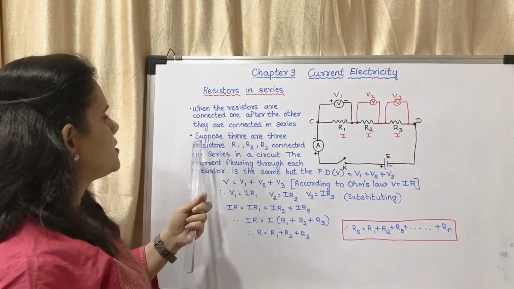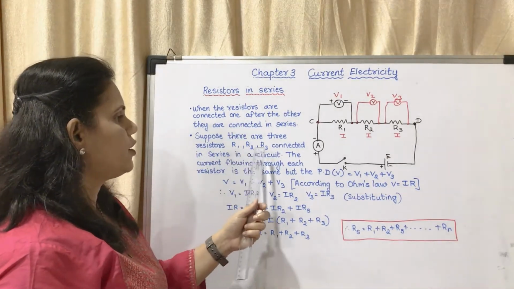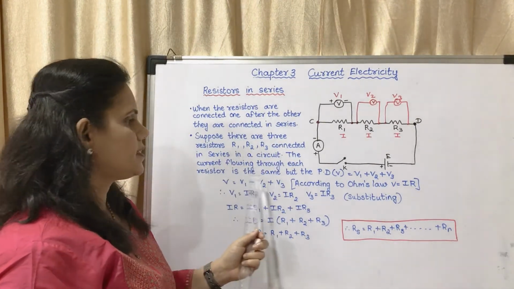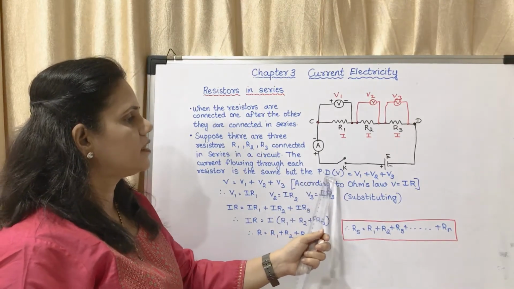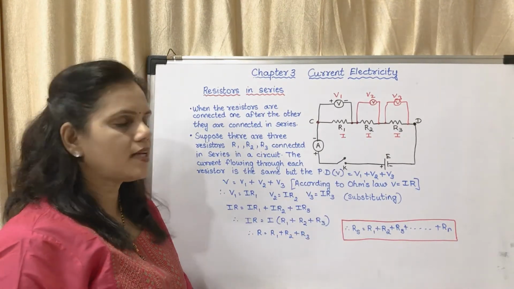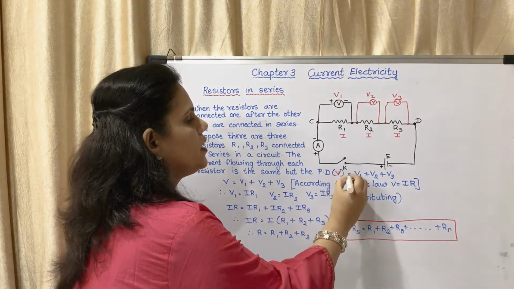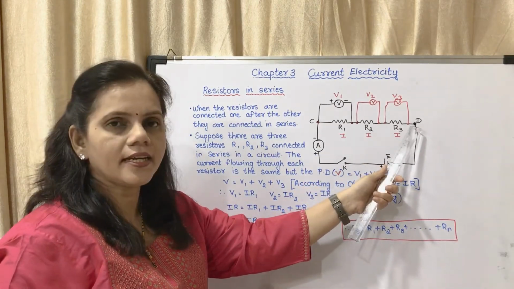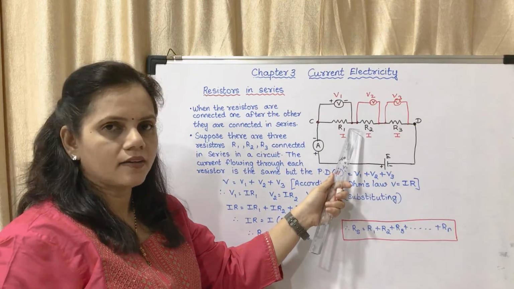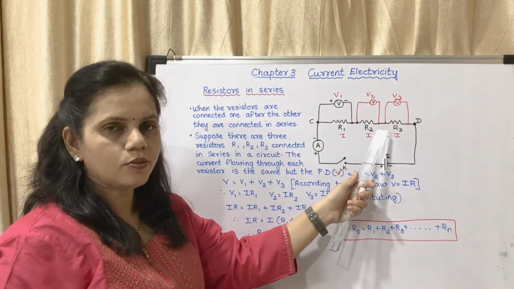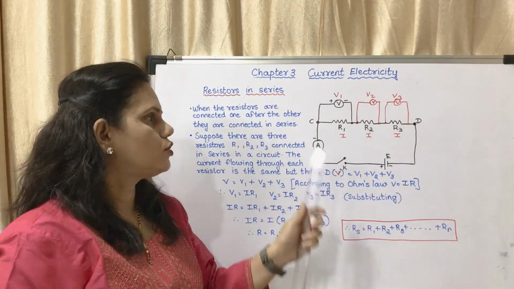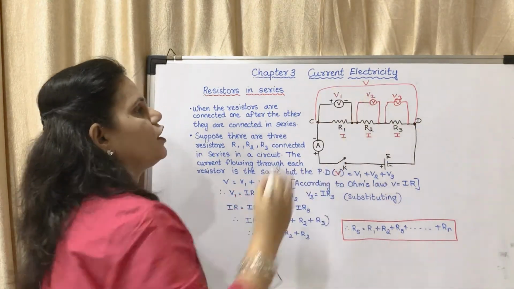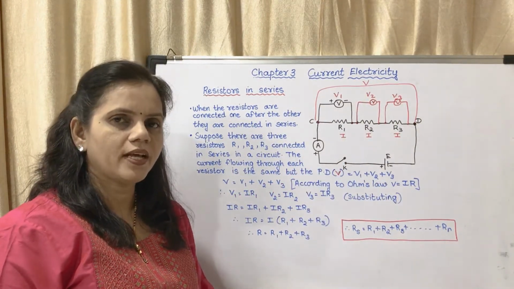Now we'll see here. Suppose there are three resistors R1, R2, R3 connected in series in a circuit. The current flowing through each resistor is the same, but the potential difference V is equal to V1 plus V2 plus V3. The total potential difference across CD will be the one across R1 plus the one across R2 plus the one across R3.